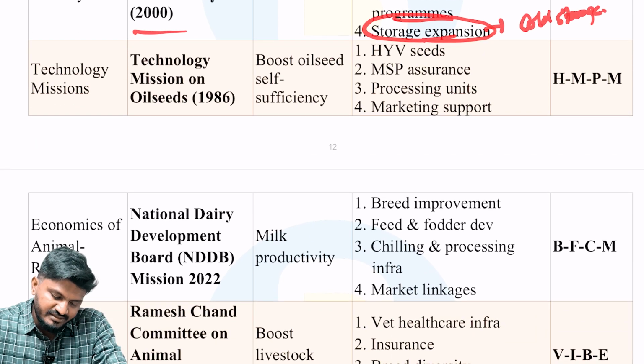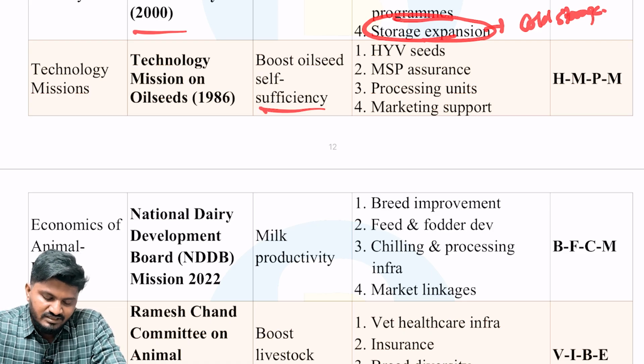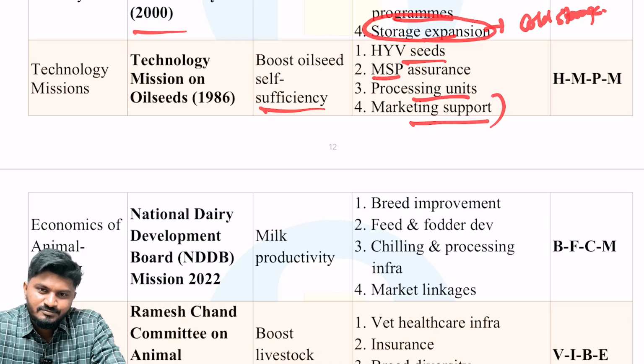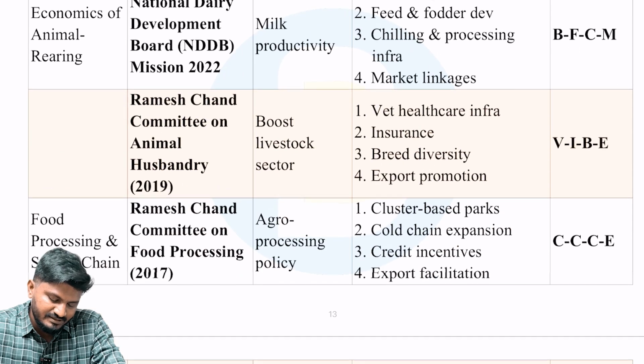Next is technology missions. Technology Mission on Oil Seeds. Aim is to boost oil seed sufficiency in India. So the recommendations were use of high yielding variety seeds and MSP assurance for the oil seeds, processing units, and marketing support for oil seeds. All these things were recommended by Technology Mission on Oil Seeds of 1986.